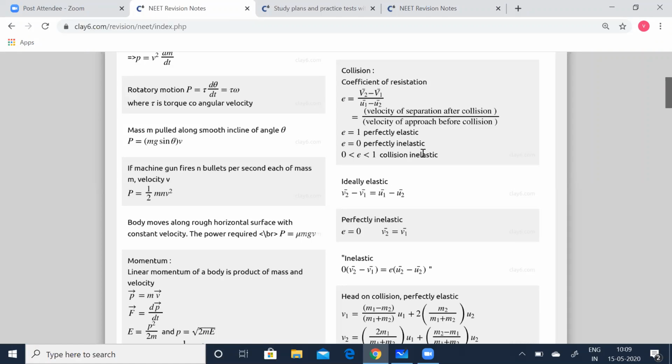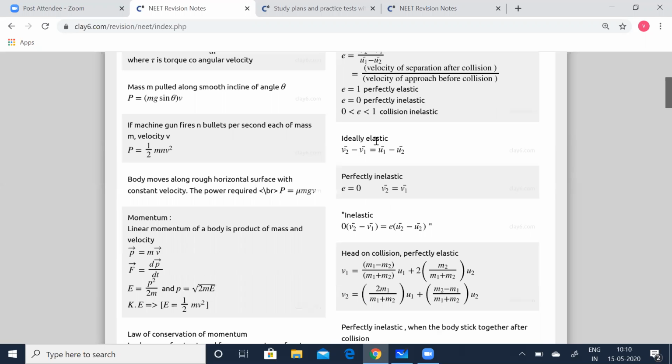Another example is mud thrown on a wall that sticks to the wall. You take a round ball of wet clay, and when you throw it on the wall, you can see it sticks to the wall, right? That is perfectly inelastic. Okay. The basic characteristics of inelastic collisions are: linear momentum is conserved, total energy is conserved, but kinetic energy is not conserved. Part of the kinetic energy is converted to some other form of energy like heat energy, sound energy, etc.